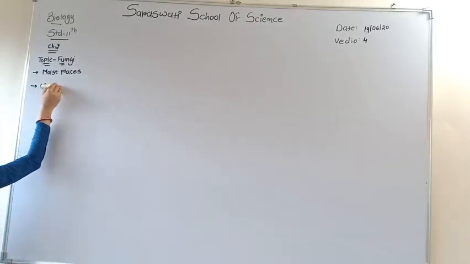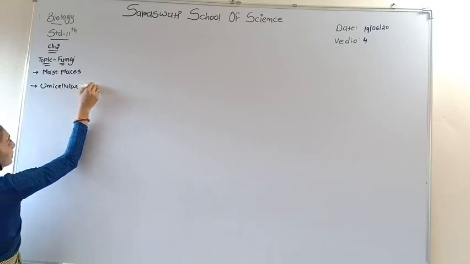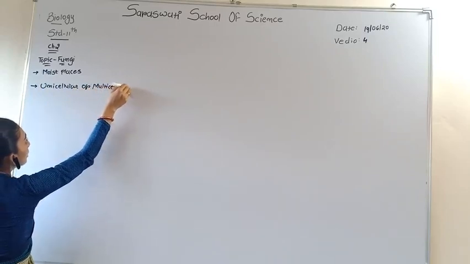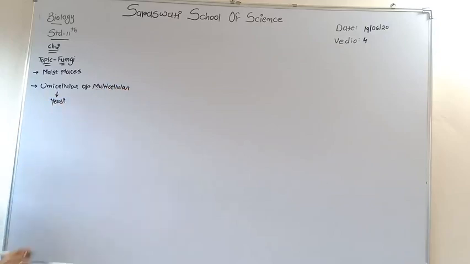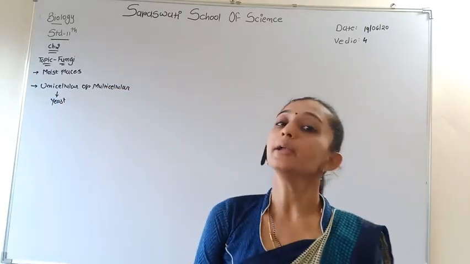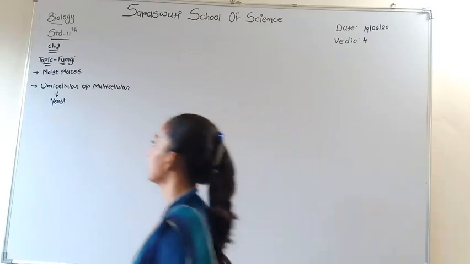Fungi are unicellular or multicellular. Only one fungus is unicellular, and that is yeast. Yeast is very useful in bakery products. Besides yeast, all the fungi are multicellular.